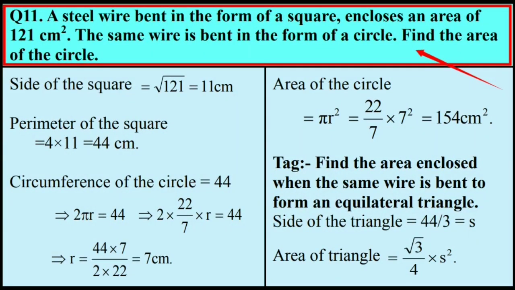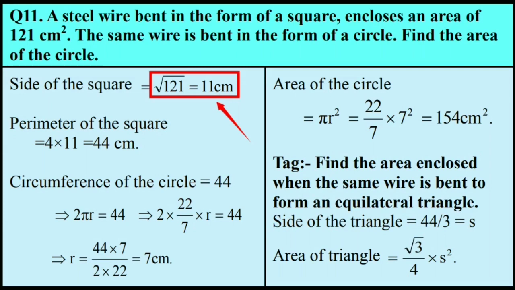Here is the next question, question number 11. The question says, a steel wire bent in the form of a square encloses an area of 121 centimeters square. The same wire is bent in the form of a circle. Find the area of the circle, or find the area enclosed by the wire. As we know here, it is the length of the wire which connects a square and circle. So the target has to be to find the length of the wire.